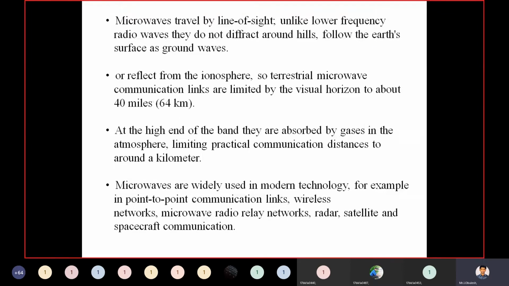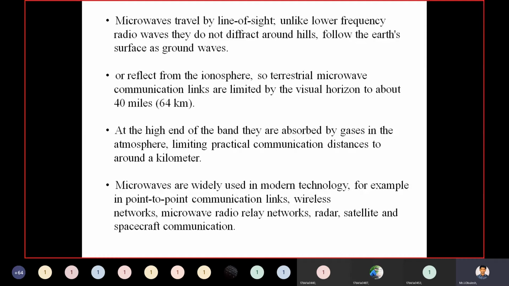Microwaves travel by line of sight. Just you need to remember this is the application. Microwave travels by line of sight. Unlike the lower frequency radio waves, they do not diffract around hills which follow the earth surface as ground waves.